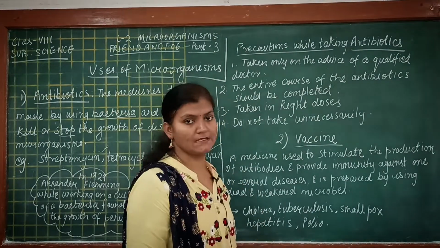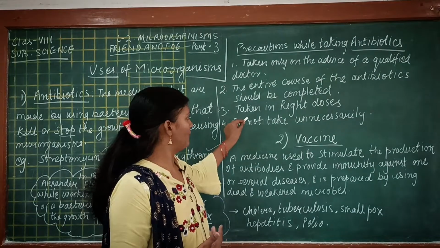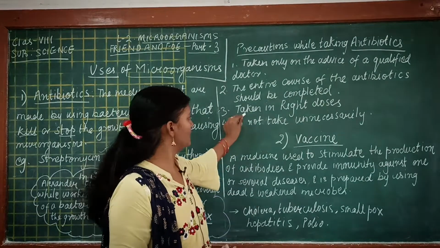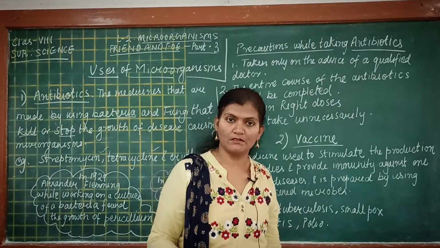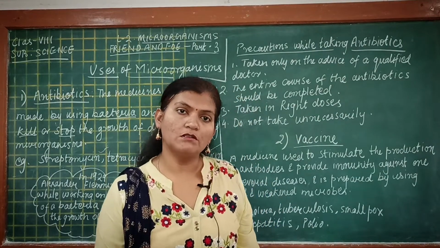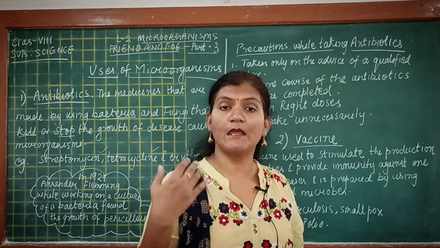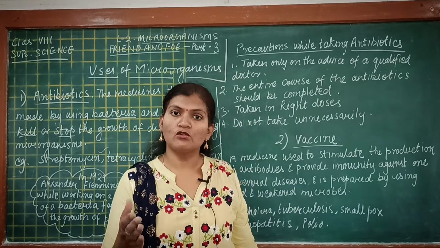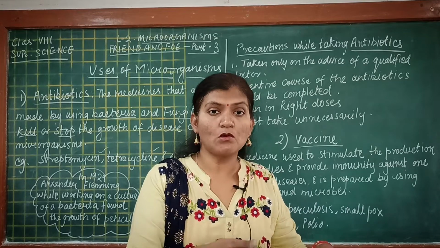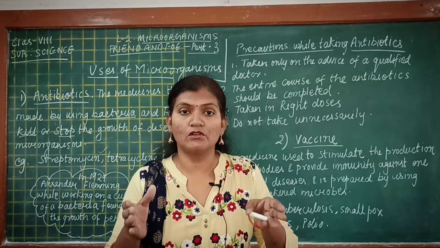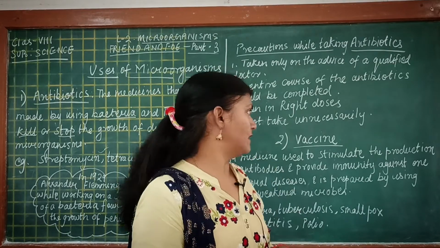The next precaution is that antibiotics should be taken in the right doses. You should always take antibiotics in the dose prescribed by the doctor. You should not take less or more than that.